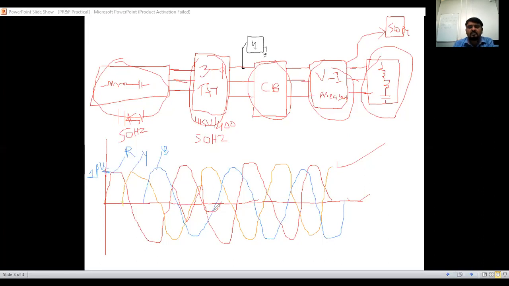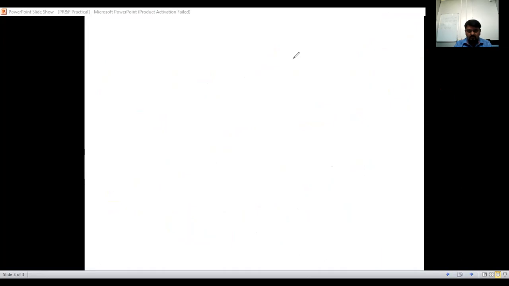Yes. Okay. So this block will be performed in MATLAB. So I will close this one. The same blocks I told you: a three-phase power supply, a transformer, one circuit breaker, one voltage and current measurement block, and some load we are going to take. First we will run this block and observe the waveforms. After that I will take some fault system, and we can apply a phase line to ground, a second line to ground, or line to line fault, and we will see that. Okay, can I use MATLAB now?